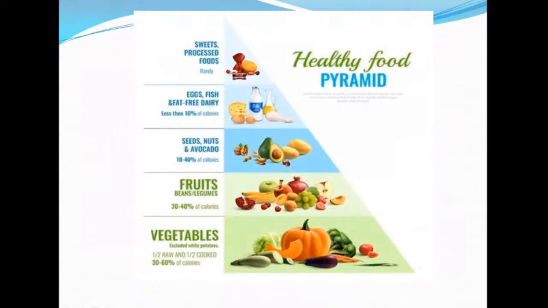Before I conclude my talk, I want to discuss the healthy food pyramid. What food styles should we follow? We should take more vegetables, then fruits. After that, seeds and nuts, about 10 to 40%. About 10% is from egg, fish, and other dairy products. And rarely, less than 10%, we should take sweets and other processed food items. This is the healthy food pyramid for all persons to maintain healthiness.